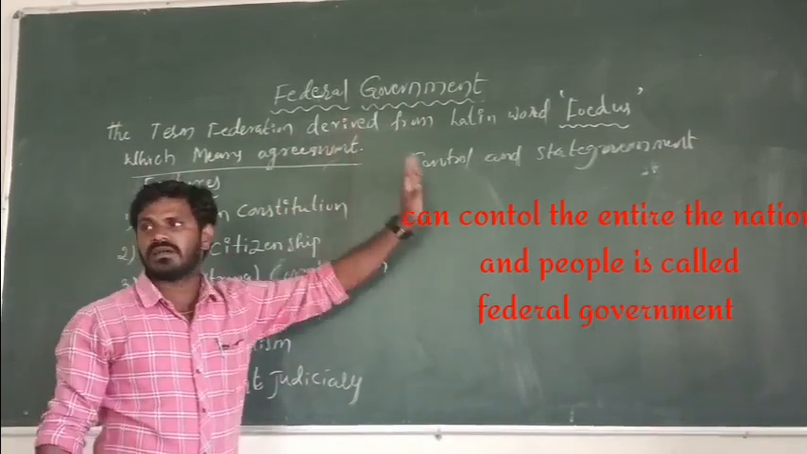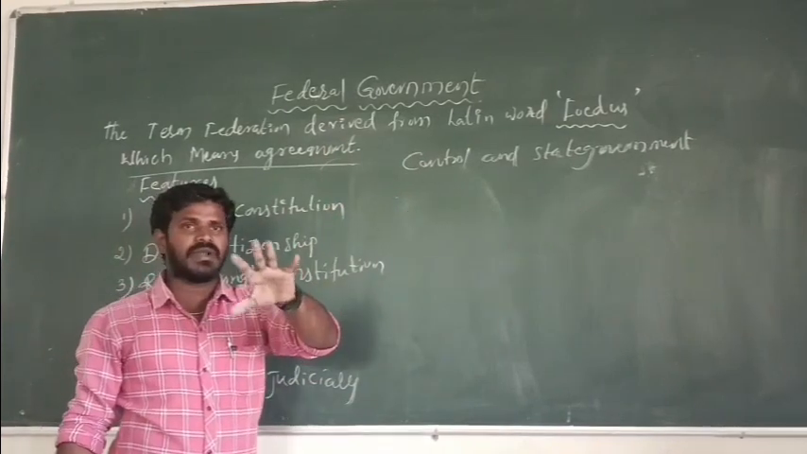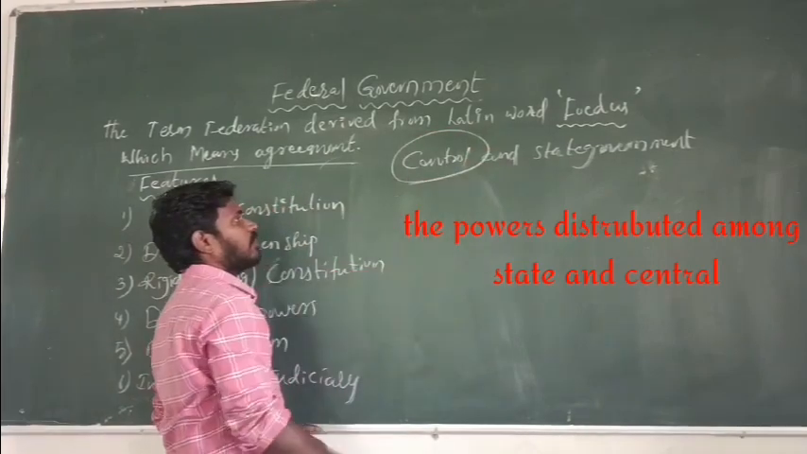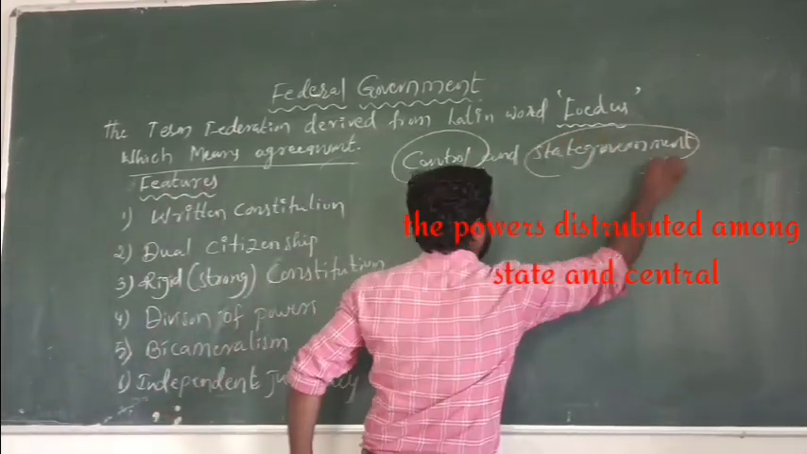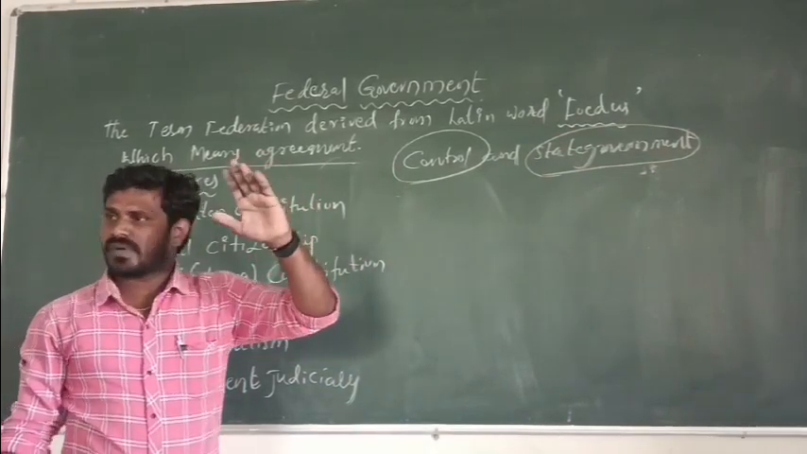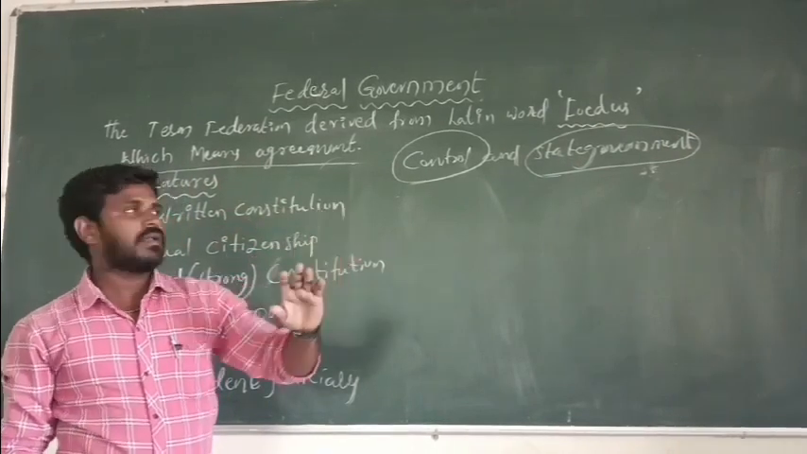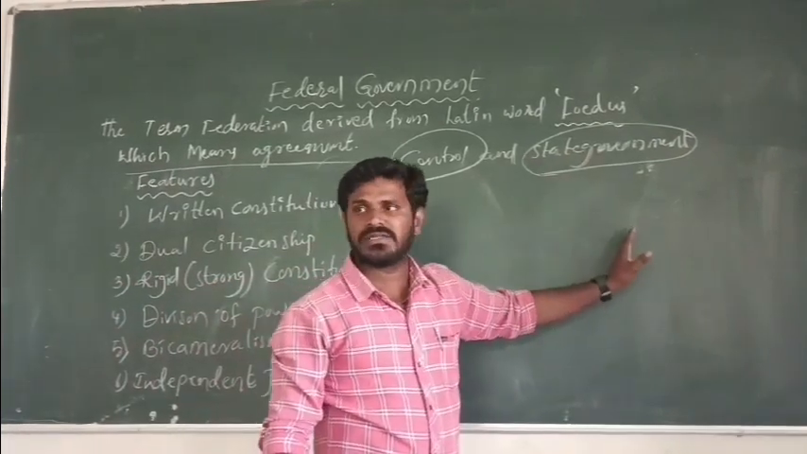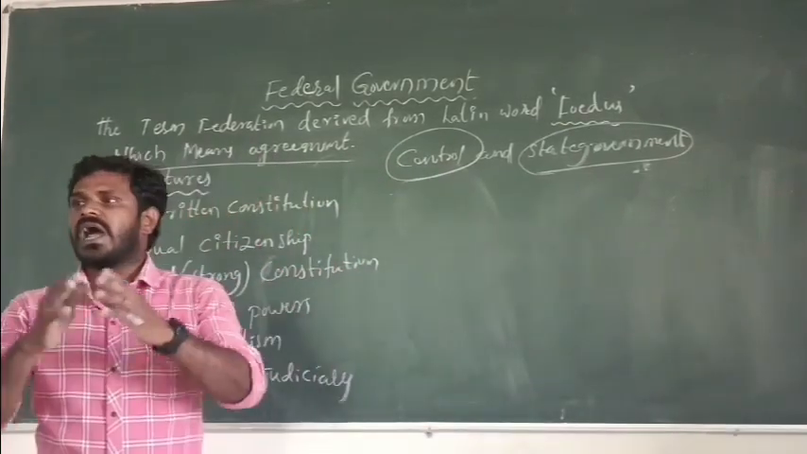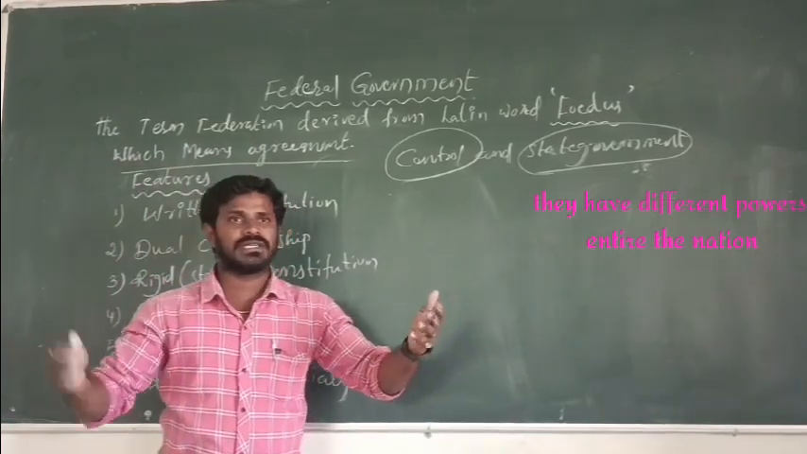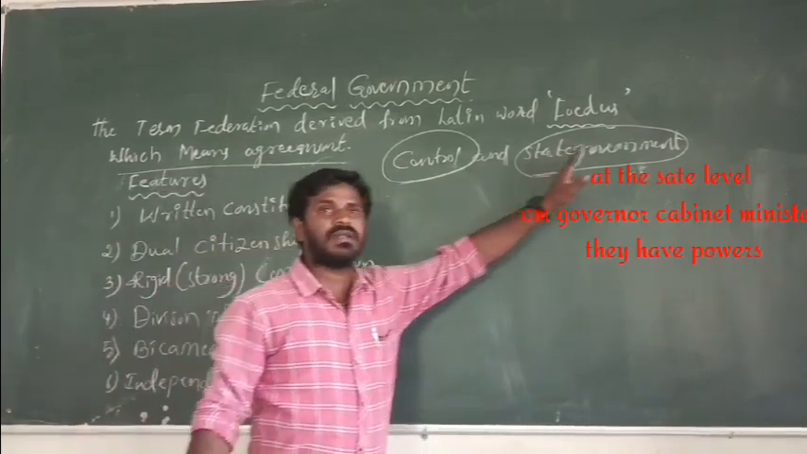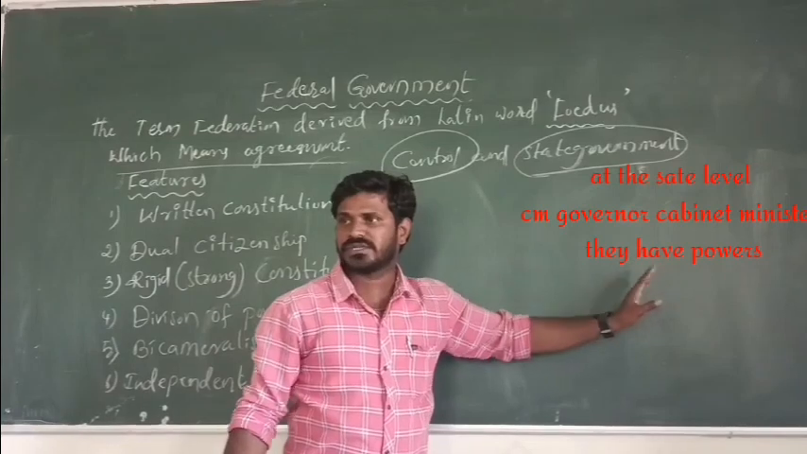That is called a federal government. In a federal government, the powers are distributed among the central government and state government. At the central level, there are ministers, the Prime Minister of India, and the President of India. At the state level, there are the Chief Minister, the Governor, the Cabinet Ministers, and other MLAs. They have different powers under the nation. At the central level, the Prime Minister, the President, and the Council of Ministers, and at the state level, the CM, Governor, and Cabinet Ministers have powers.